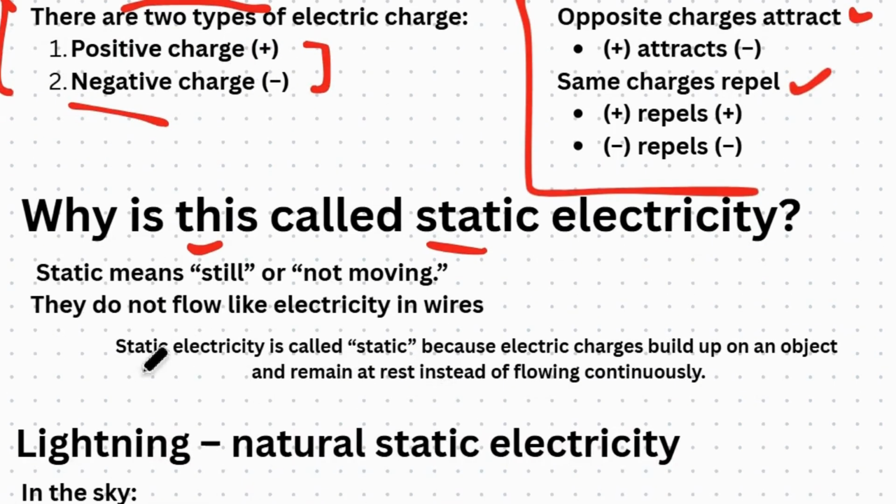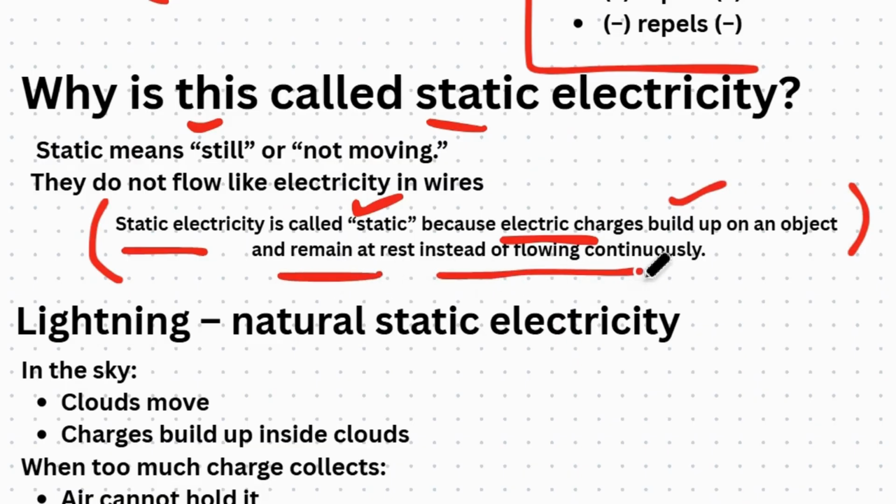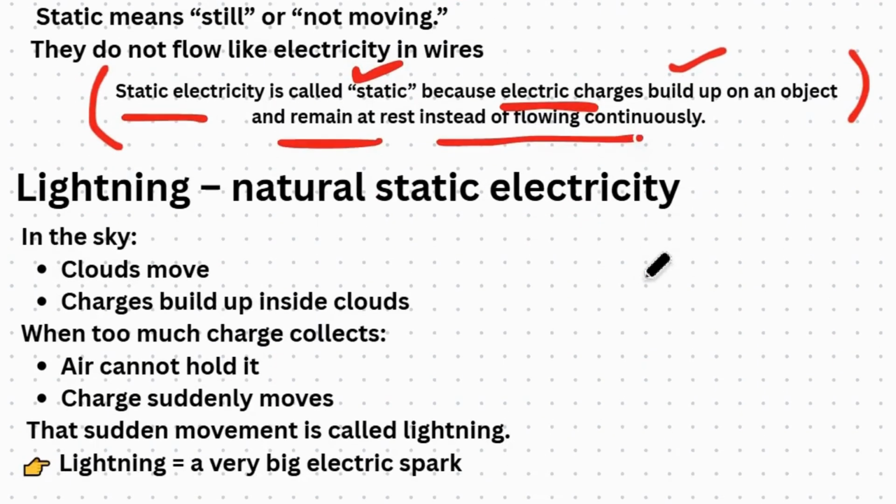So that's why it is called static electricity, because before, those electrons and protons are still, they are at the same place. They are not continuous, they're not in constant continuous movement. So you have to keep this definition in mind: static electricity is called static because electric charges, those positive and negative charges, build up on an object and remain at rest instead of flowing continuously like in wires.